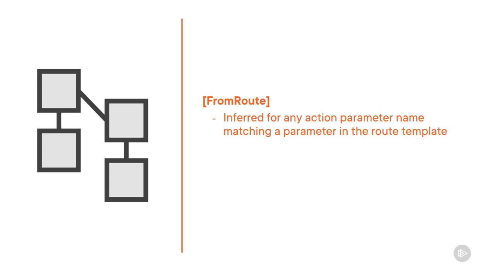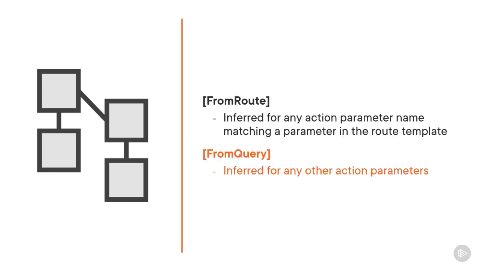FromRoute is inferred for any action parameter name matching a parameter in the route template. When more than one route matches an action parameter, any route value is considered to be coming from route. Lastly, FromQuery is inferred for any other action parameters.